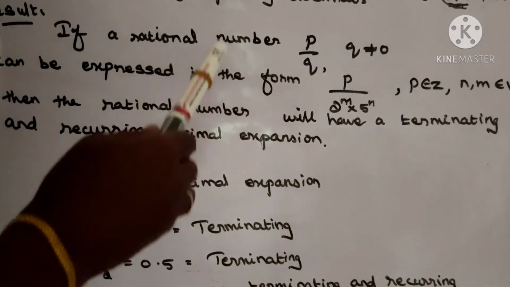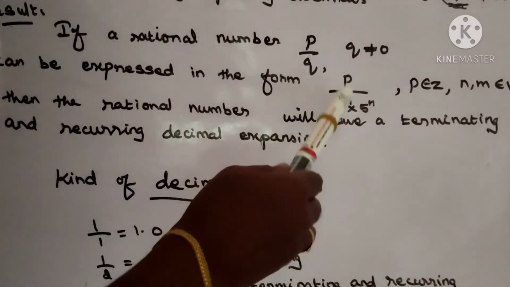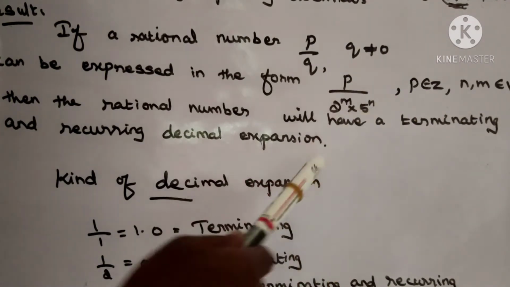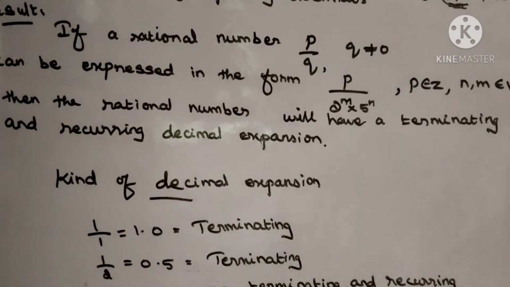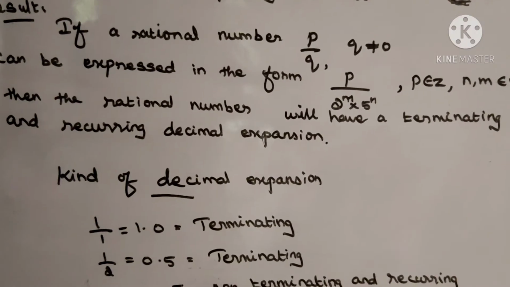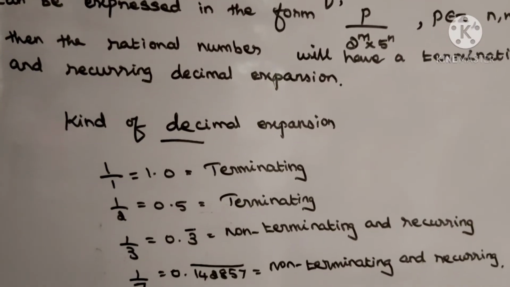So, if you convert the rational number into p by 2 power m into 5 power n, then the rational number is called a terminating decimal expansion. Now listen, the kind of decimal expansion. 1 by 1 is 1.0. This is a whole number, but after the decimal point also there is a finite number of decimal places. So this is terminating. And 1 by 2 is 0.5. 0.5 has only one digit after the point. So that one also is terminating.